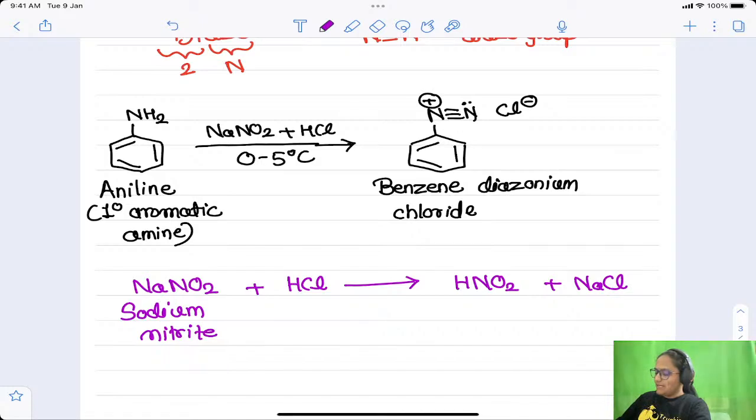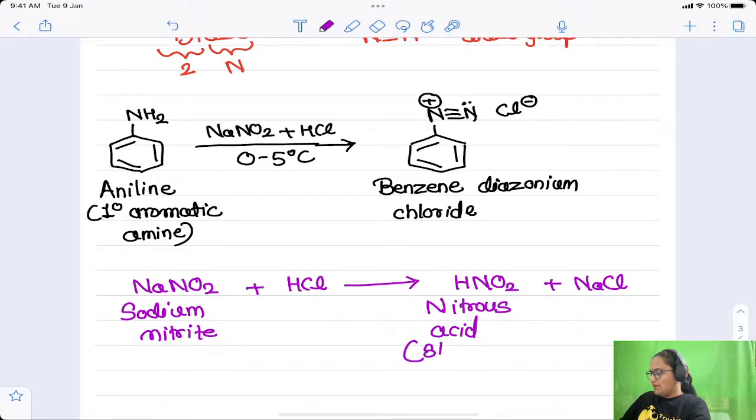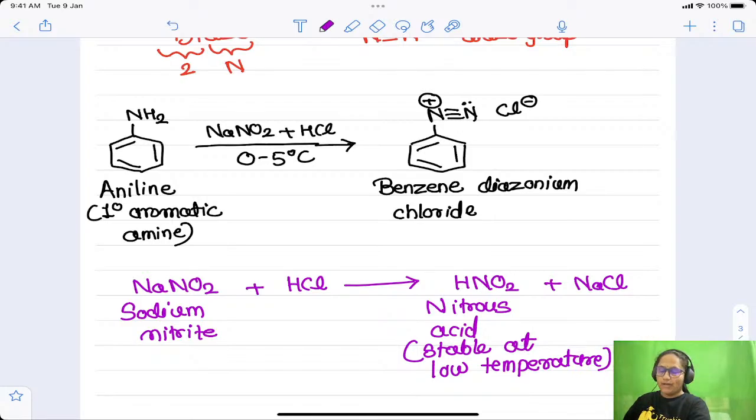Note that this is HNO2, not HNO3. HNO3 is nitric acid, HNO2 is nitrous acid. This nitrous acid is stable at low temperature, so we maintain the low temperature of 0 to 5 degrees Celsius during the course of the reaction.